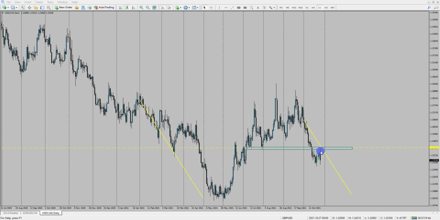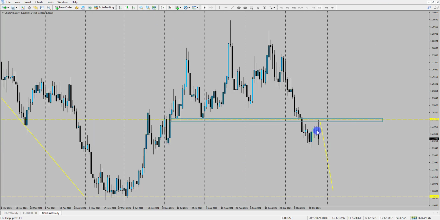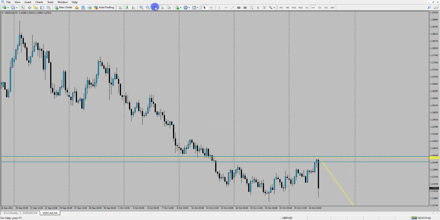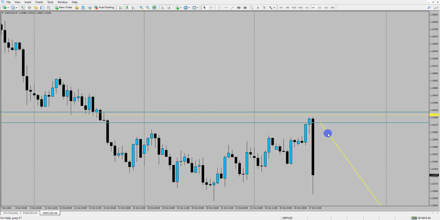Now, could this be our opportunity to start looking for selling opportunities? I'm looking at this as a potential for a move to come back down into this zone down here around about 1.2. If it can get back down into this area, this would be something that I'd particularly be interested in. So if price is going to break down, what should we expect? Well, if I go down into the 4-hour time frame, what we typically look for now is a change in trend on this time frame.